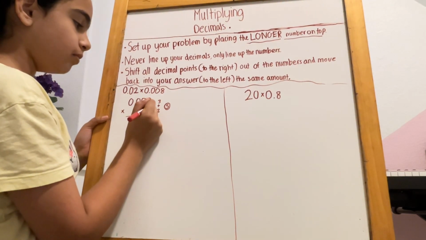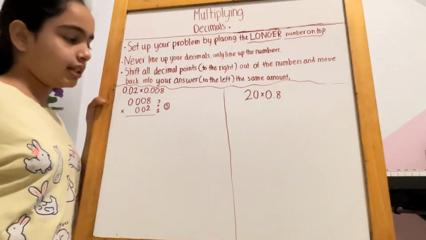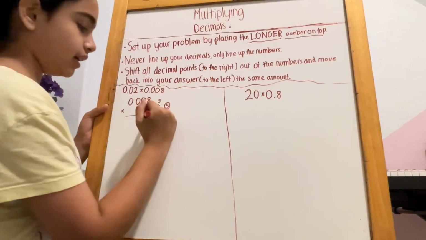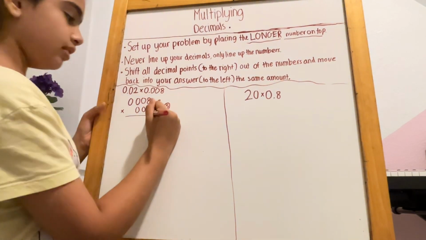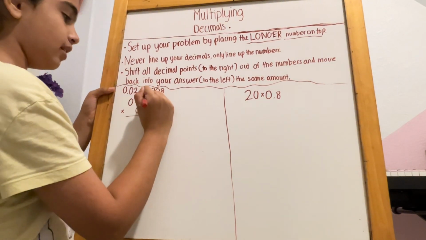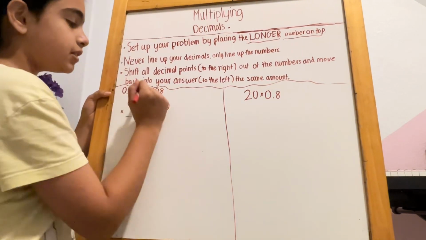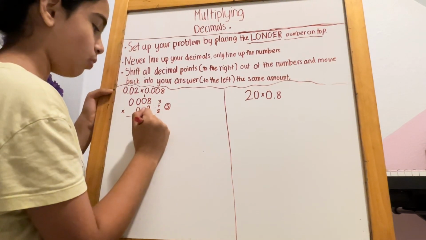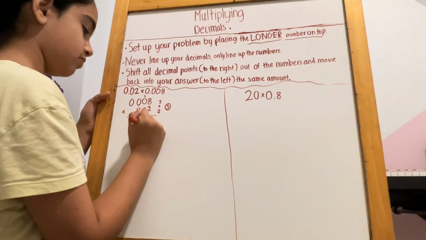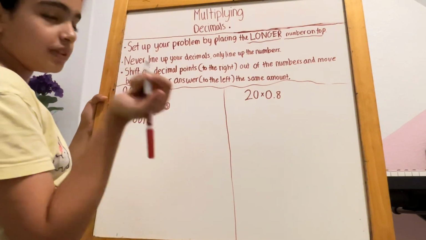Okay, so now we multiply them. Multiplying is pretty easy. You do the regular multiplying steps. 8 times 2 is 16, but you get a 6 and you carry the 1 up there. 2 times 0 is 0, obviously. 0 plus 1 is 1. 2 times 0 is 0. 2 times 0 is 0. And then we have to do it for the next other steps too.